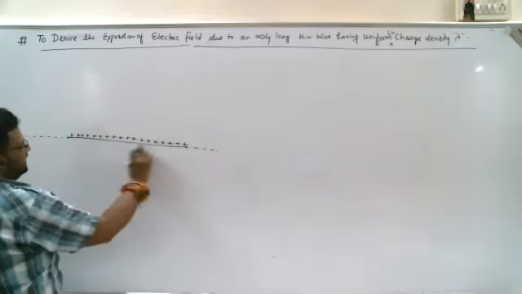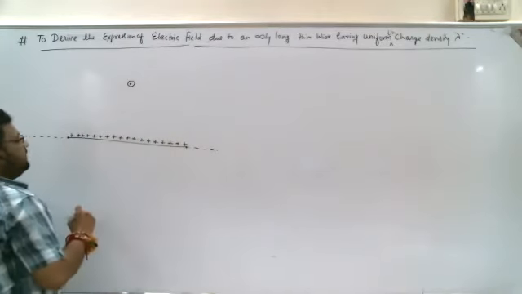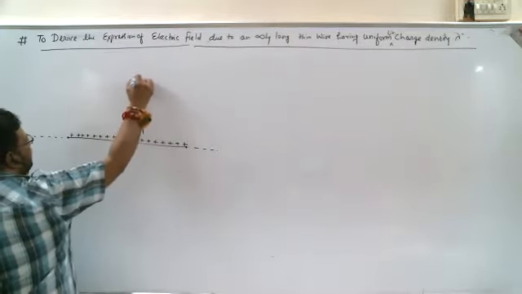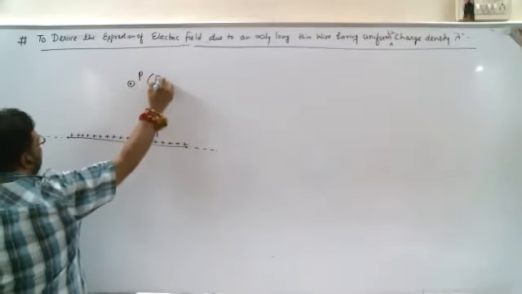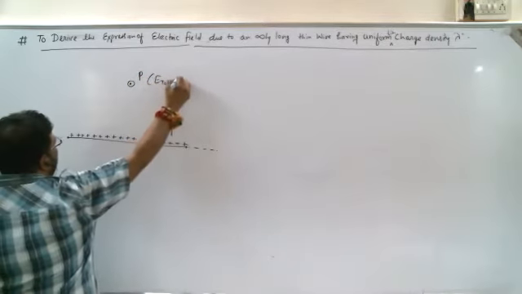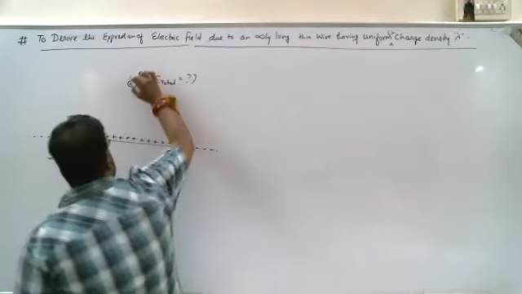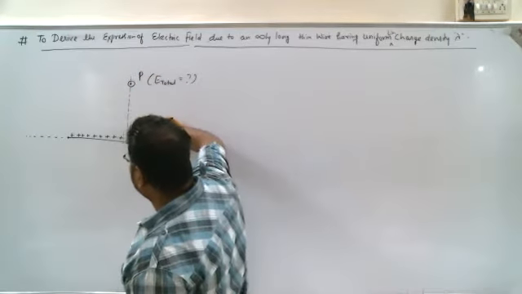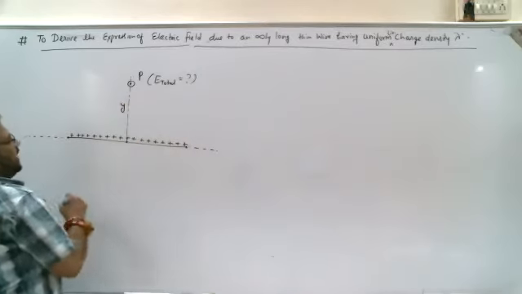Let's suppose because of this wire, we need to find the total electric field at point P. This point P, we need to find E total at point P because of this whole wire, which is situated at a y distance perpendicular to it. So let's suppose this perpendicular distance is given as y.